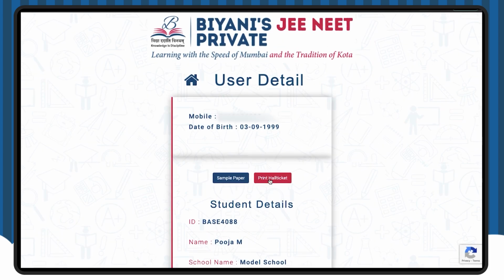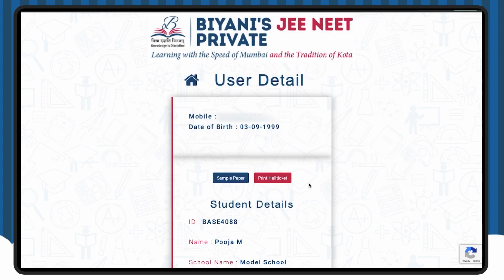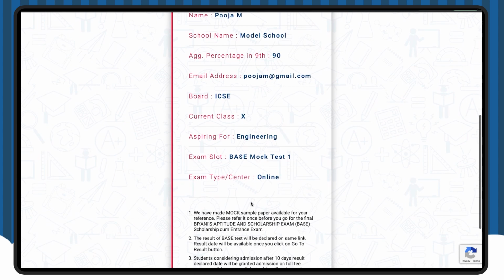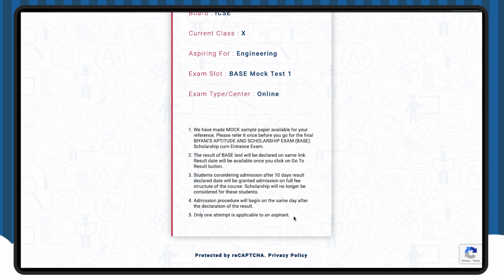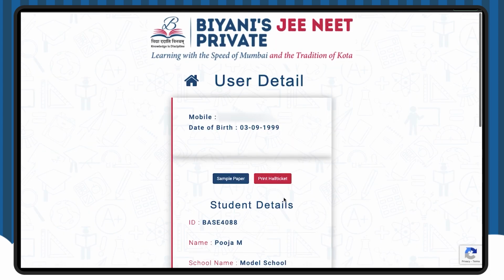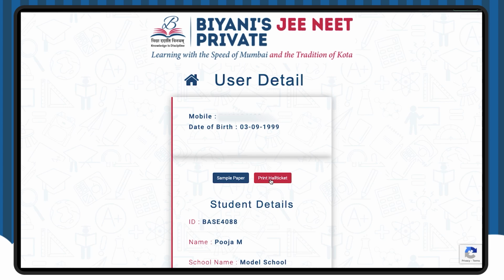In your student details column, you can check the sample papers and download your hall ticket. At the very bottom of the page, you will find a list of instructions. Do read them carefully before you begin the test. Since we are already registered and have our hall ticket with us, we can now proceed with our test.